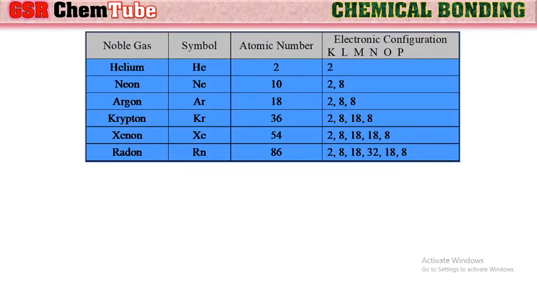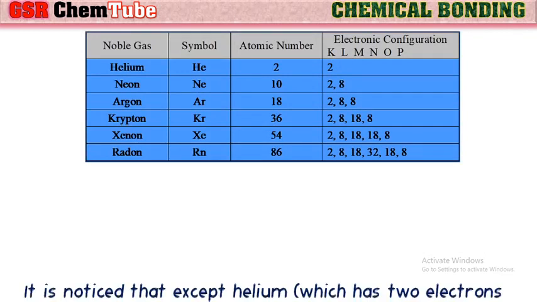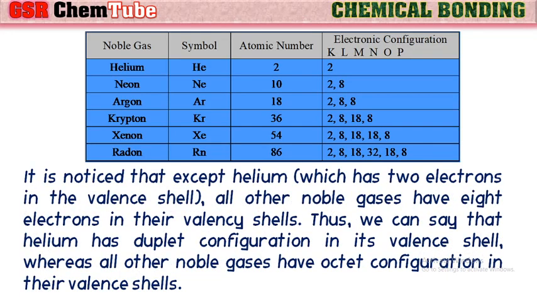Here are given the electron configurations of the noble gases. From these configurations, it is noted that except helium, all other noble gases have 8 electrons in their valence shells, whereas helium has only 2 electrons. Thus, we can say that helium has duplet configuration in its valence shell, whereas all other noble gases have octet configuration in their valence shells.